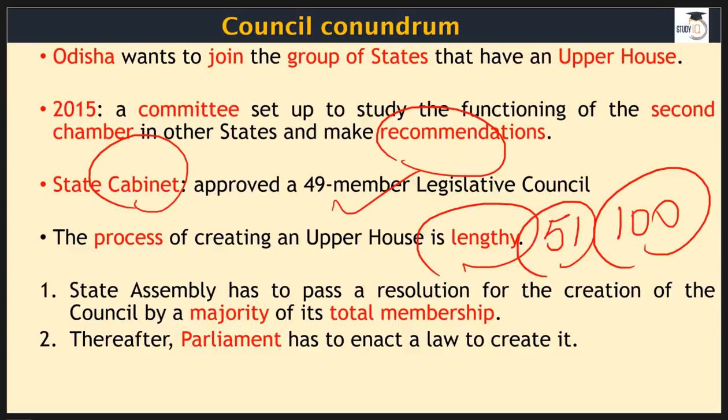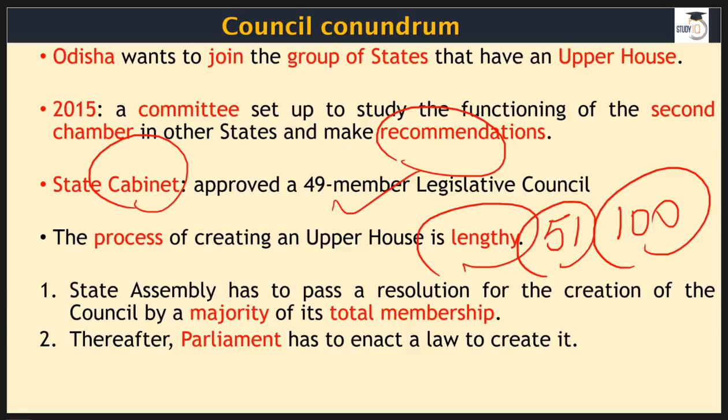Now of course you can understand that the majority of the total membership will become a bit difficult, because if you have 100 MLAs in your house, that does not mean that a party will have 51 or 60 or 65 or 70. It's not always like that. Parties will have 40, or 43, and then you collide with someone in a coalition, and then you go ahead with it. So you partner with others, and that particular party will be with it or not with it. It all depends. So you can imagine that it's a bit of a challenging thing.